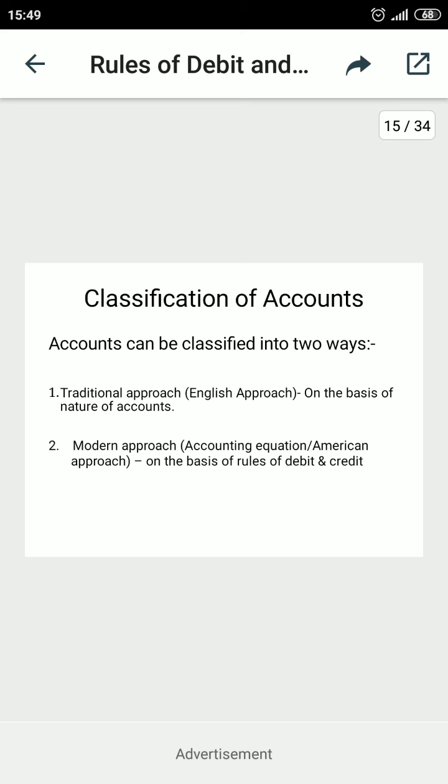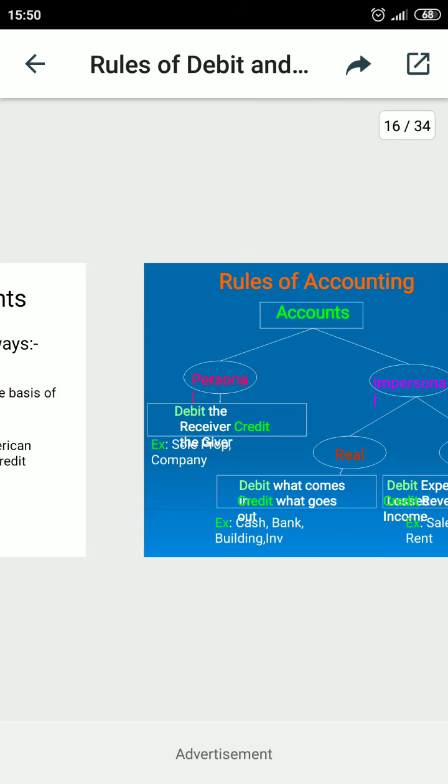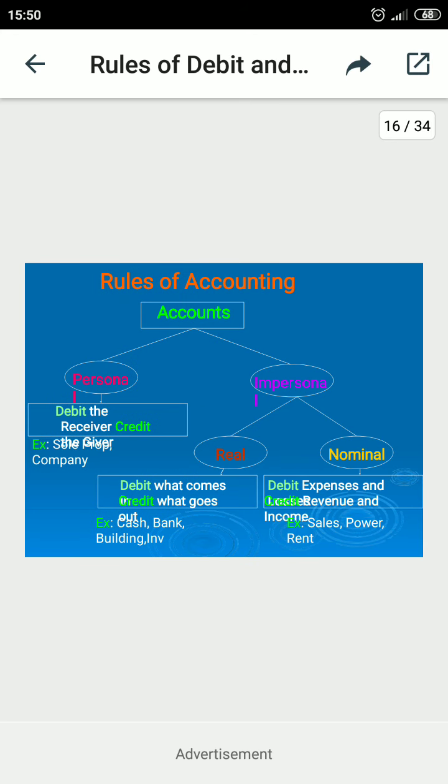The traditional approach is known by the name of the English approach, and this is based on the nature of accounts, the classifications of the accounts. And the modern approach is referred to as the American approach, or you may say the accounting equation, and it is based on the rules of debit and credit. So I think it's clear to you. When I define the traditional approach, I will tell you the natures of accounts. And when I move to the modern approach, I have already told you the rules of debit and credit, with the name of when increases or decreases. Now listen again to the rules of debit and credit.